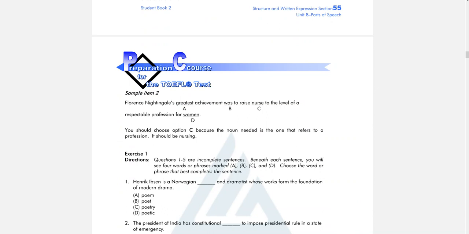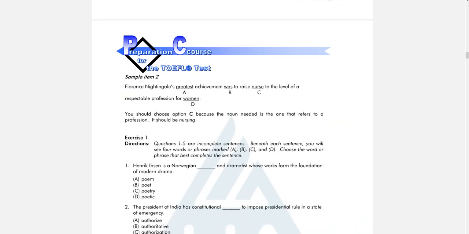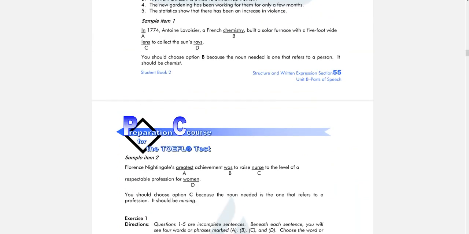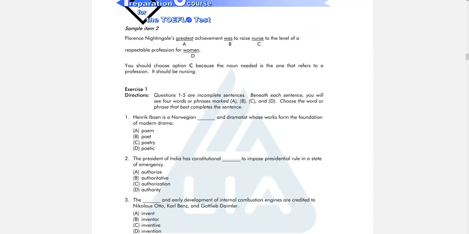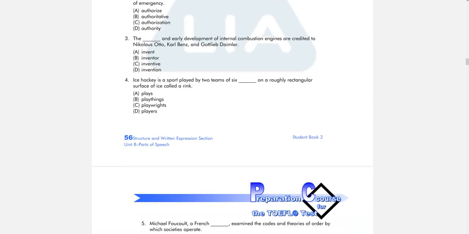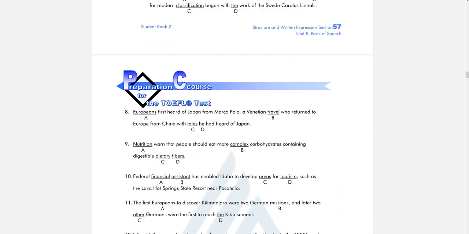Florence Nightingale's greatest achievement was to raise nurse to the level of a respectable profession for women. Okay, the noun that we have here is women, and we also have nurse. So which one is the mistake? If you look at this, the mistake is C. Yeah, option C is wrong. It's supposed to be nursing, not the person, but supposed to be the thing. Okay, that's the strategy for the first one. And then the next one, the next strategy.